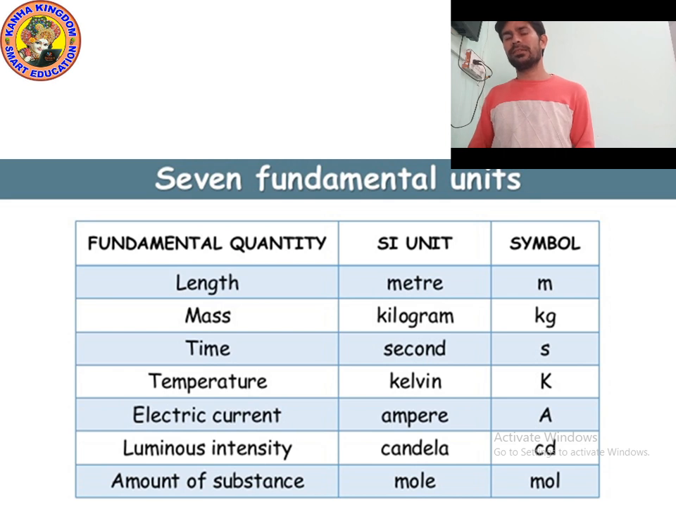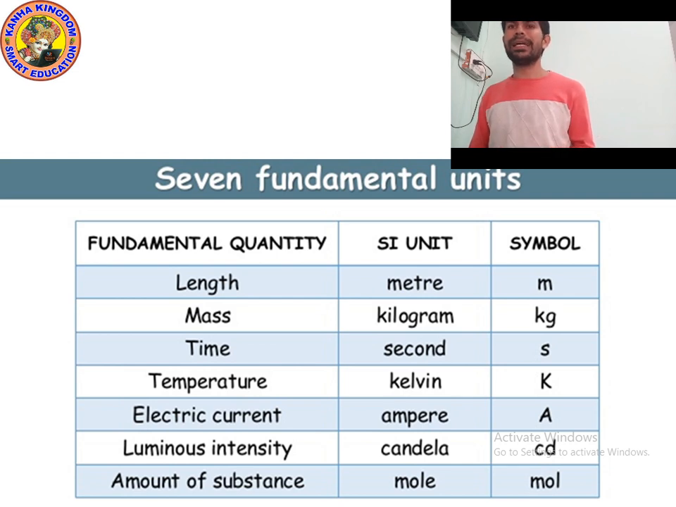Amount of substance, the unit is mole, denoted by mol. In your book, the units of electric current, luminous intensity, and amount of substance are not given. You will study these three units in a higher class, but I have given them here as extra, just for your knowledge, so you can learn.